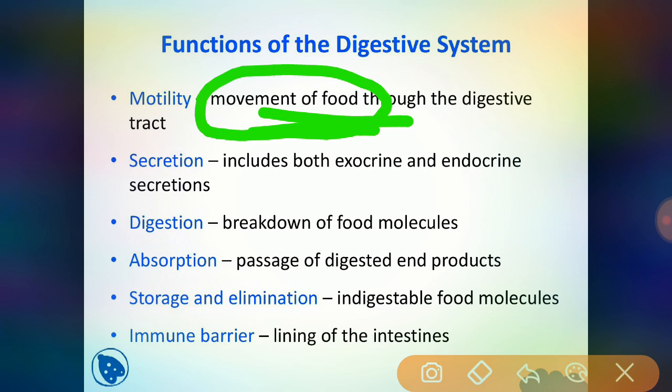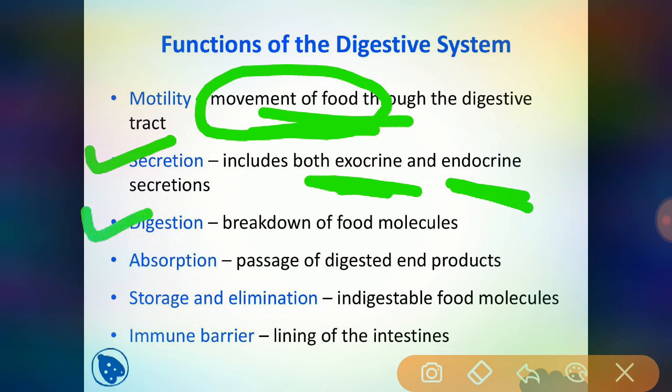Coming to the second function, secretion. Here the digestive system secretes both types of secretions, the exocrine secretions and the endocrine secretions. Then the third function is digestion.